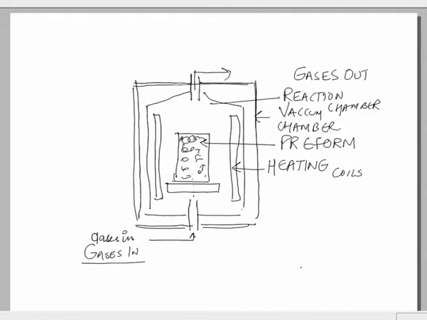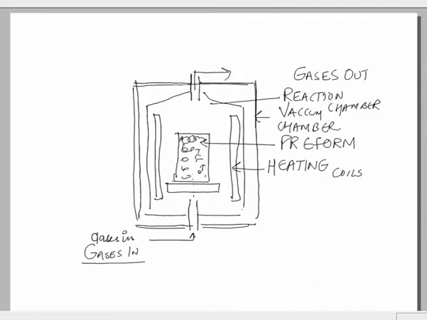So we have a vacuum chamber, we have a reaction chamber in which the actual reaction is taking place, we have a fibrous preform through which we have to pass the gaseous reactants, we have an in feed system through which the gases are entering into the reaction chamber, and we have a gases out system or the effluent system in which the effluents are going out of the reactor.